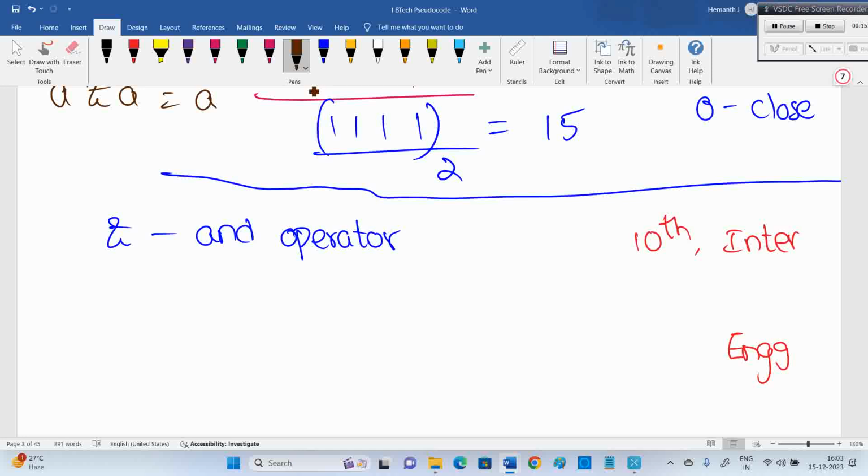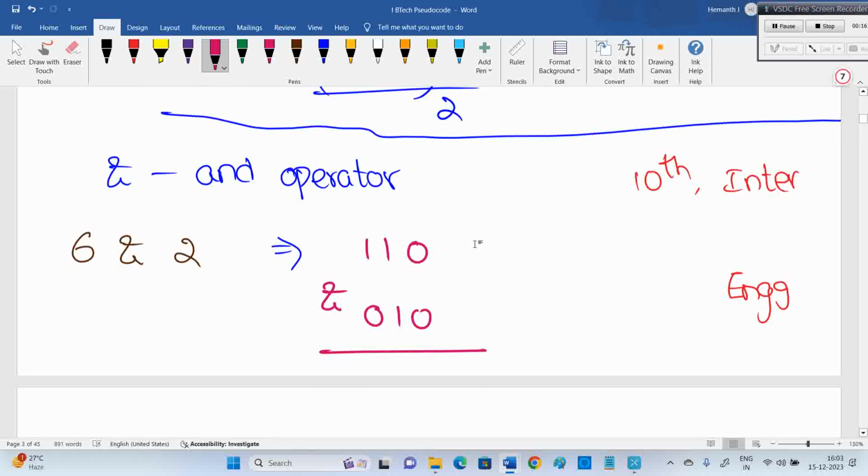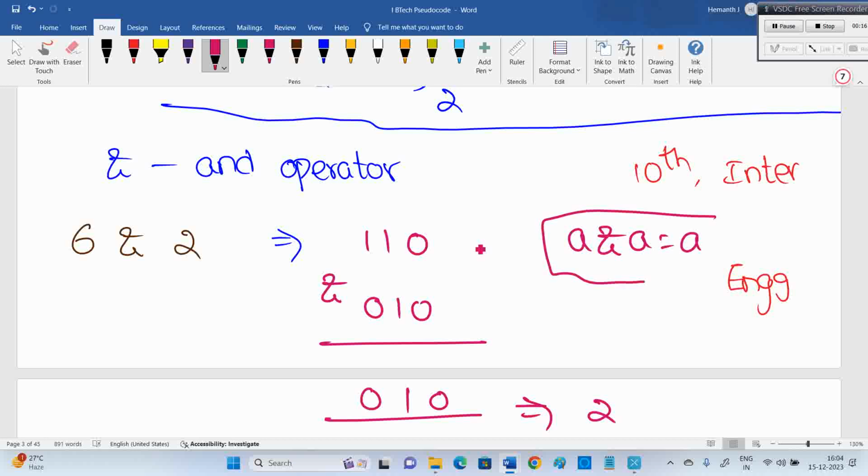Suppose you need to do 6 AND 2. Then what will be the result? 6 in binary is 1 1 0. 2 is 0 1 0. Now if you do the AND operation, both 1 means then only 1. So we get 0 1 0, which is nothing but 2. So for the AND operator, if you do AND on the same numbers, we will get the same number only. A AND A is A.